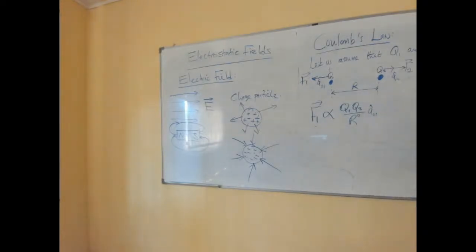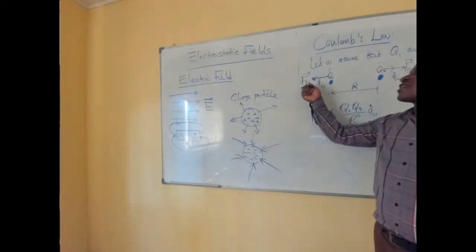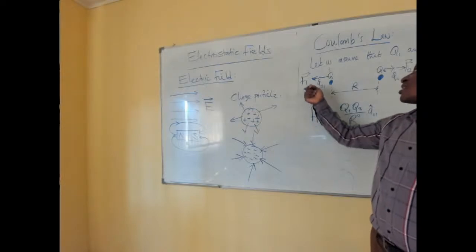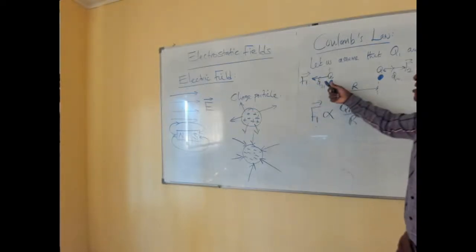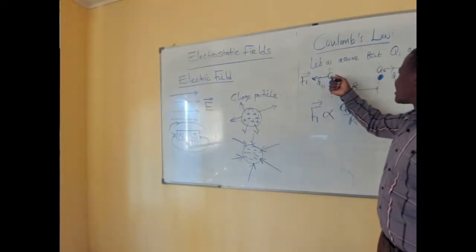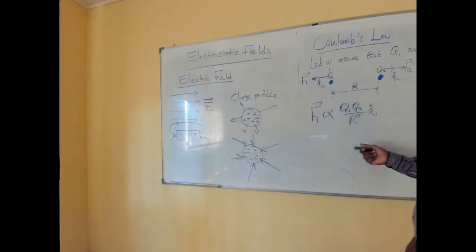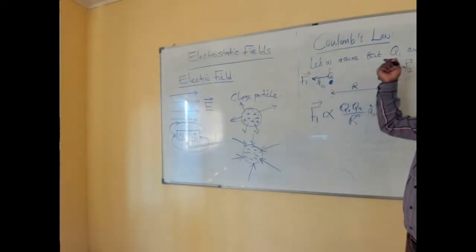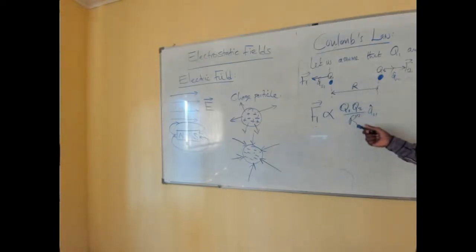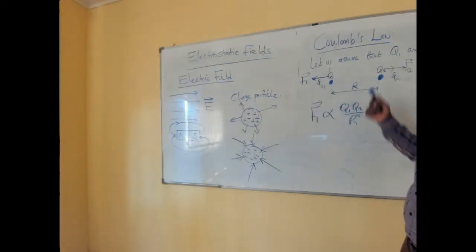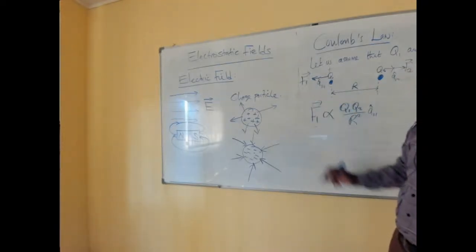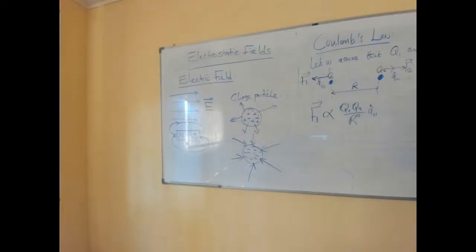In other words, F1, the force exerted by this on that, is given by the charge Q1 multiplied by Q2, divided by the distance separating them, and then we multiply that by the unit vector A21 to make this component a vector as well.